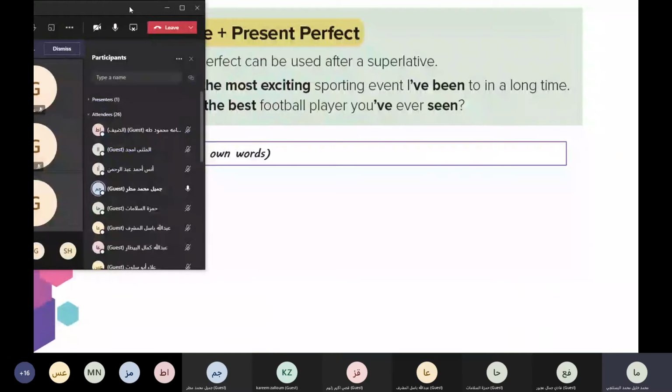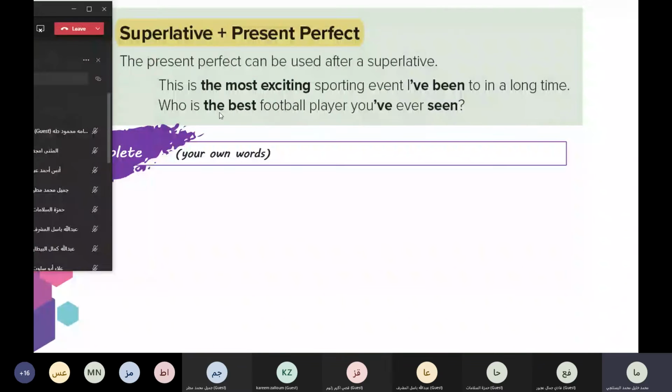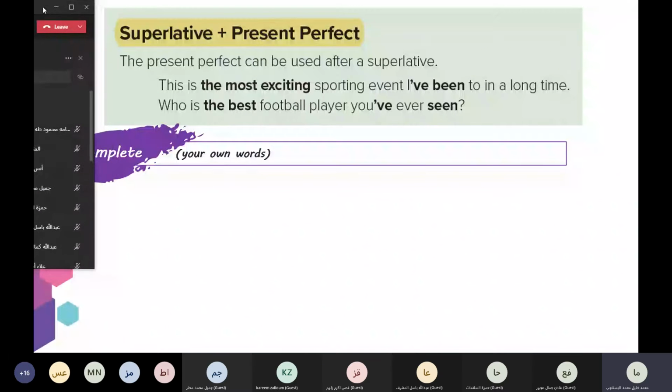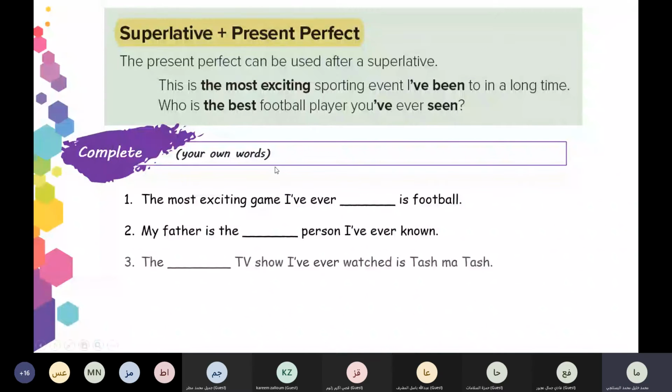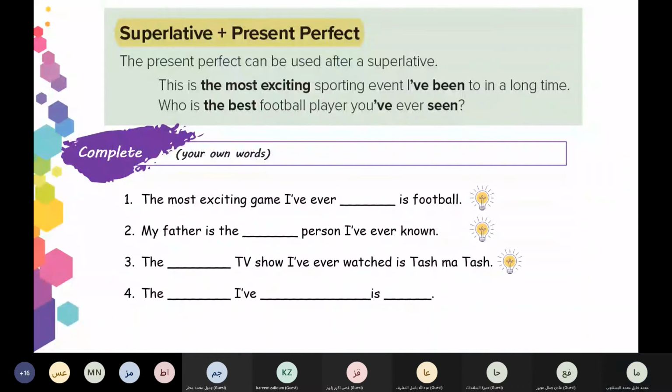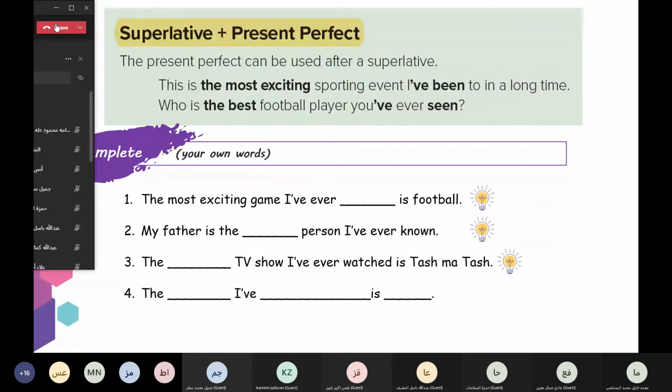Okay. Now here, complete with your own words. The most exciting game I have ever... What should we put here? Played.